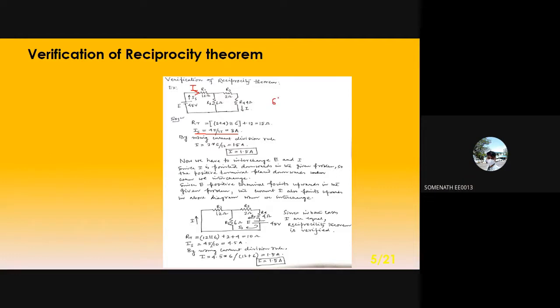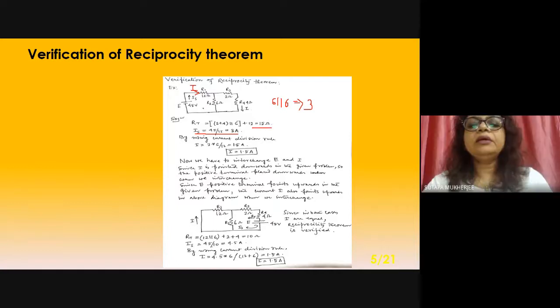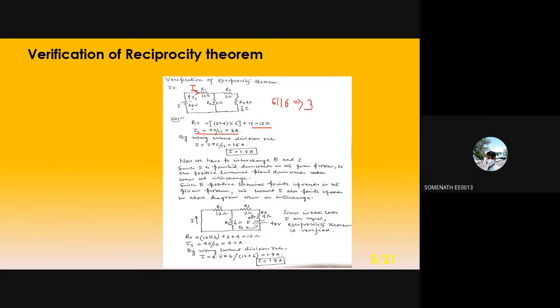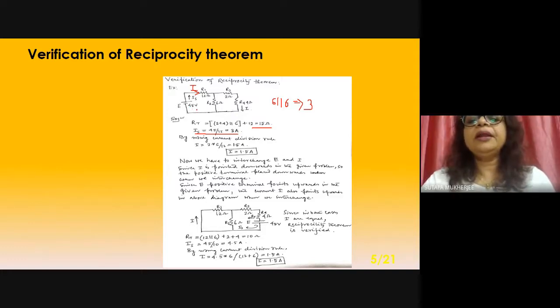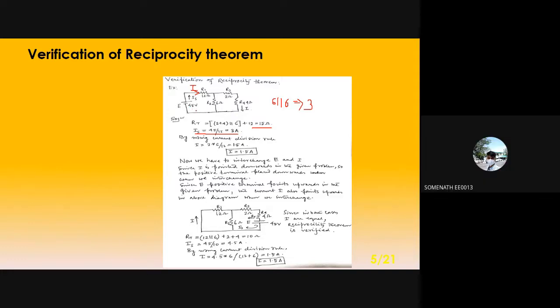Ma'am, 6 parallel to 6, then it will be 3, and 12 plus 3, it will be 15. Okay, fine. So you are getting 15 resistance in series with 45 volt. Then what is the current? 45 by 15, that is 3. Okay, that is 3 ampere.